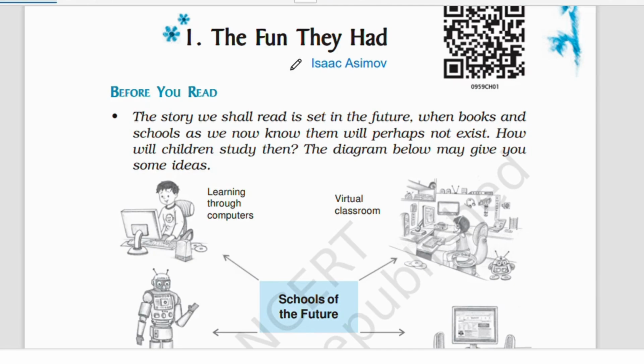So in the school that we have, the offline schooling, interactive teachers, the students, we interact with our friends, all that will not be existing in the future. And the printed books that we have will also not be there in the future. So how will children study then? How will the children in the future study?